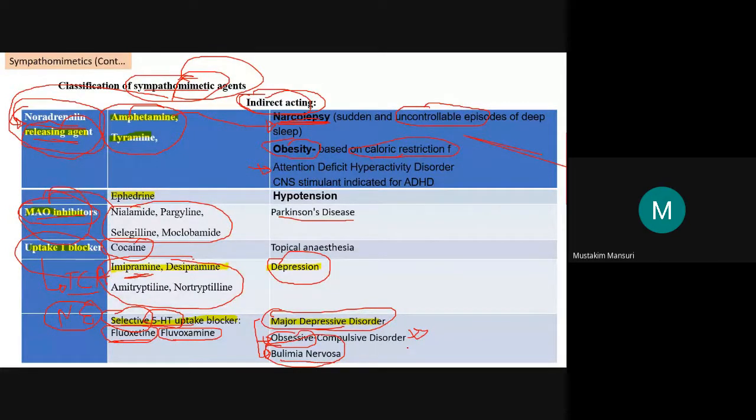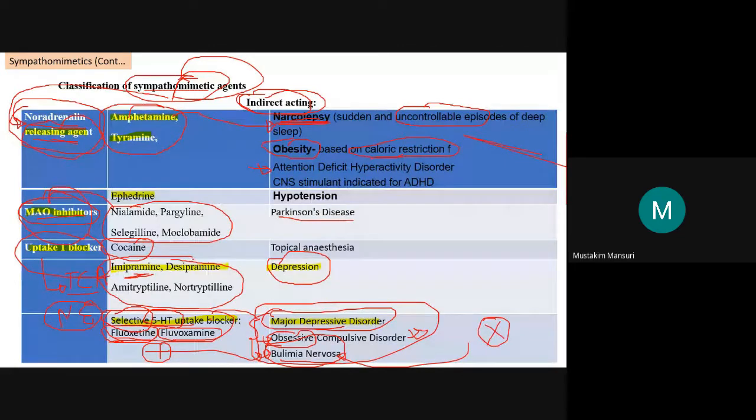So with an antipsychotic agent, 5-HT related adverse effect is that bulimia nervosa, which blocks the 5-HT receptor. So here what we are doing is increasing the level of 5-HT. When uptake is blocked, what happens to the 5-HT level? It stimulates. That is why we can use this for the treatment. So these are major depressive disorder, obsessive compulsive disorder, bulimia nervosa, the therapeutic uses of selective 5-HT uptake blockers.